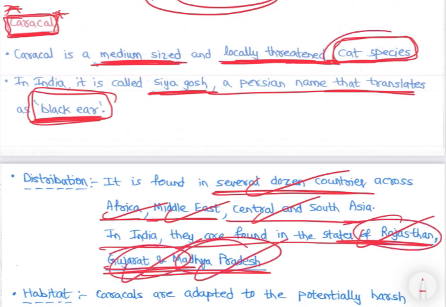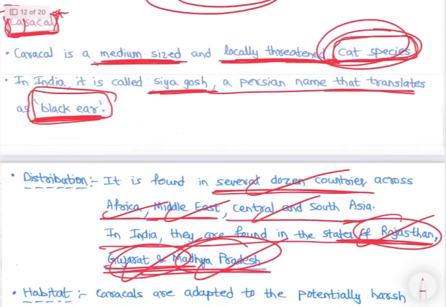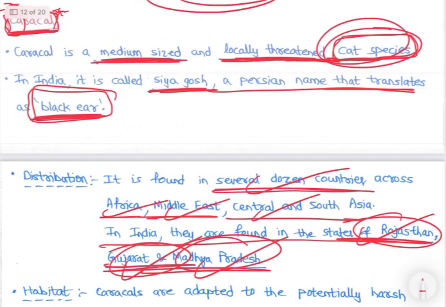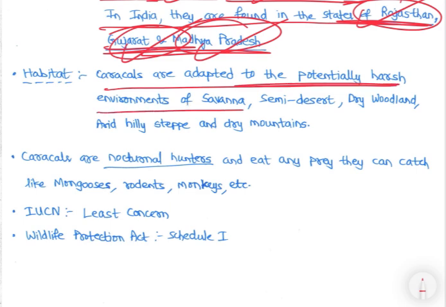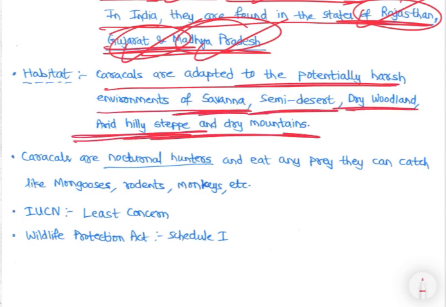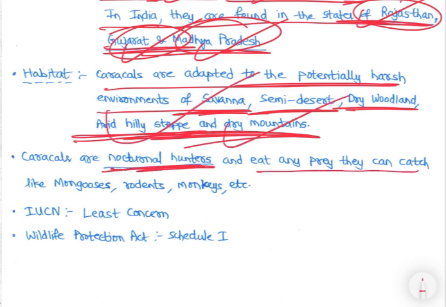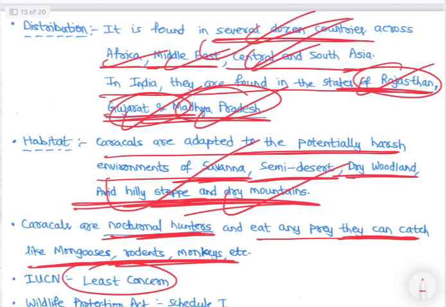Right? So, caracal, cat. Caracal is cat. Cat species, right? Caracals are adapted to potentially harsh environments of savanna, semi-desert, dry woodland, arid hilly steppe and dry mountains. Right? Caracals are nocturnal hunters and eat any prey they can catch like mongoose, rodents, monkeys. Least concern because dozens of countries उधर है, but इंडिया में threatened है.